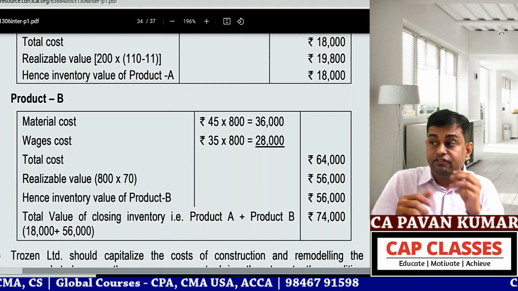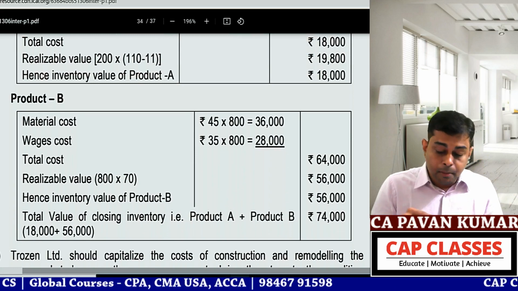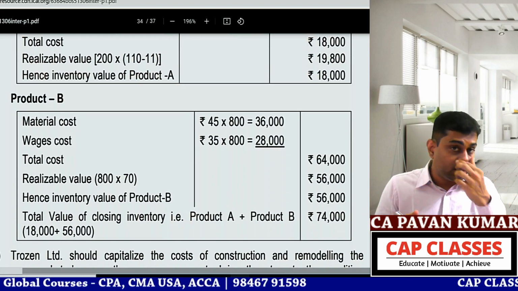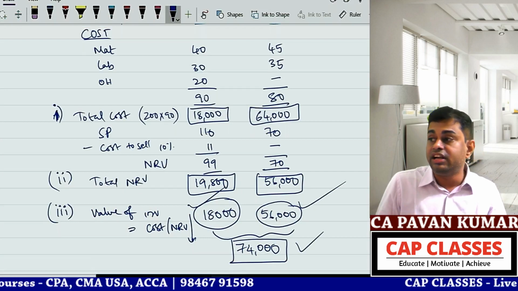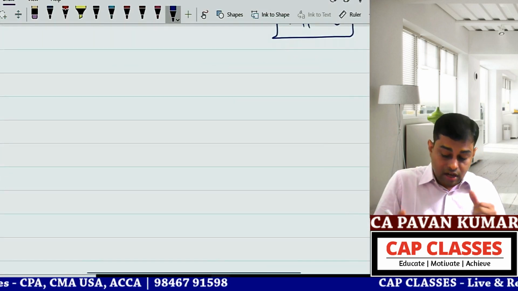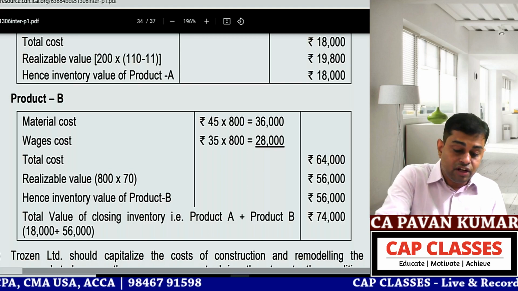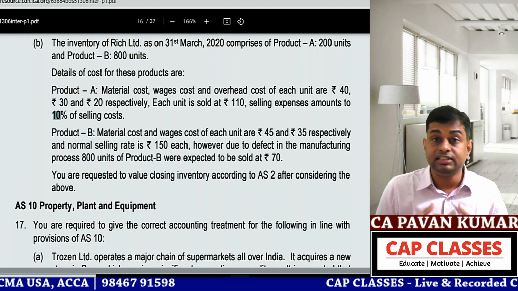That's all. First one, product A 18,000, product B 56,000, total put together is 74,000. That is our answer also. We'll go to the next question. No time. Exams are in 2 weeks.